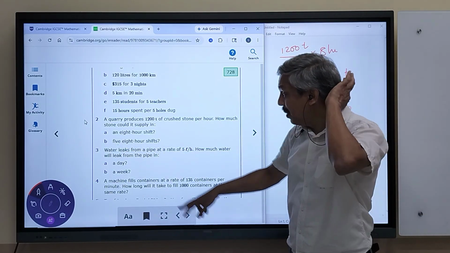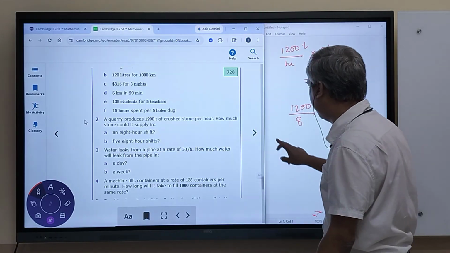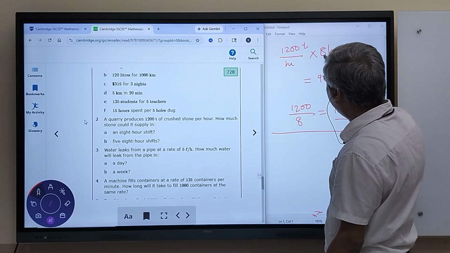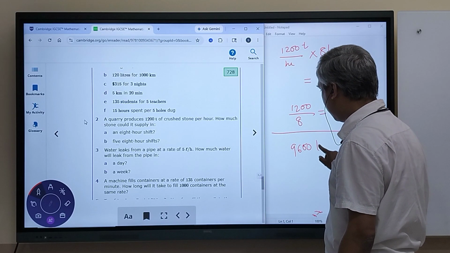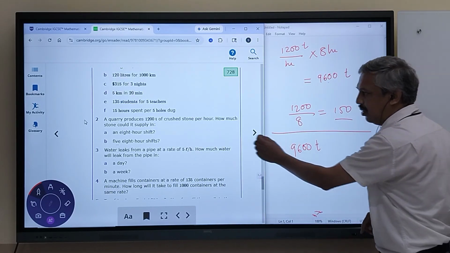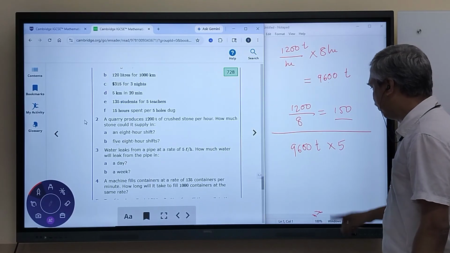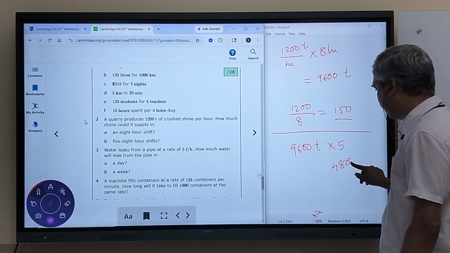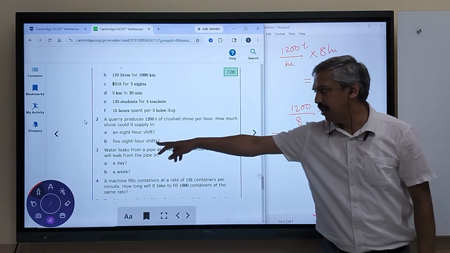5 8-hour shifts. Okay, not 1 8-hour shift. This is 5 8-hour shifts in the second case. So in an 8-hour shift you get 9600 tons. This is in one shift, and you have such 5 shifts. So into 5, it is 48,000 tons of stone crushed in 5 8-hour shifts.